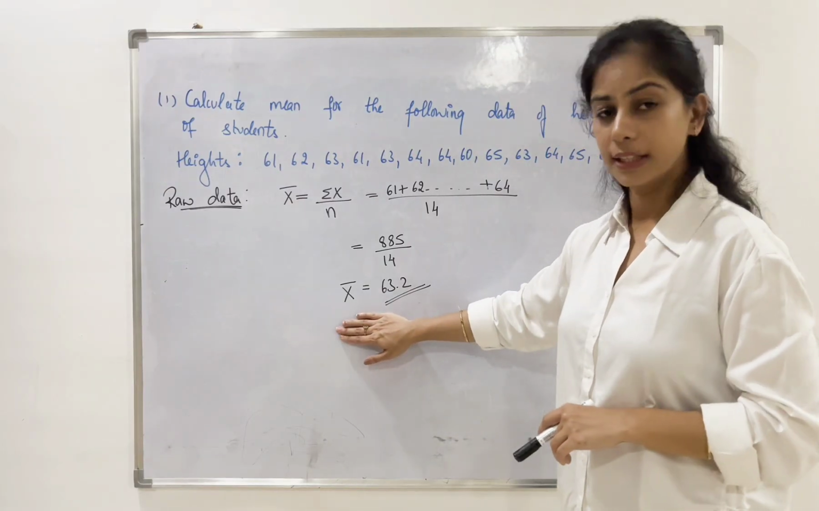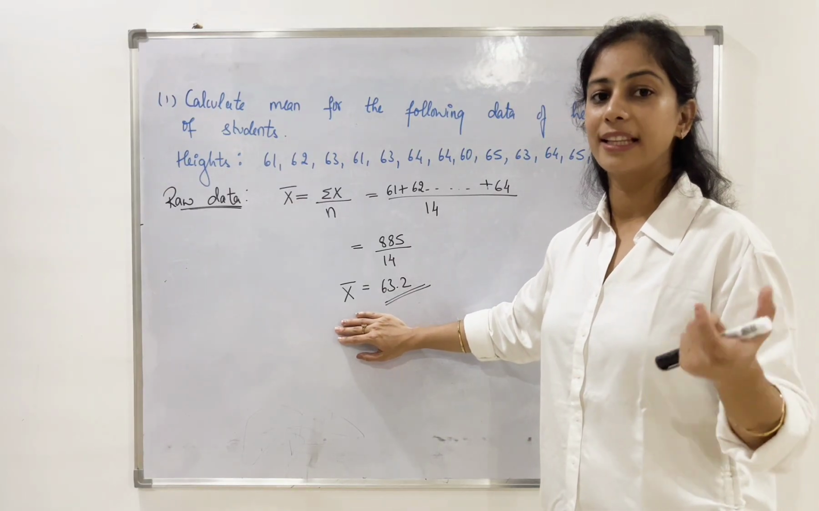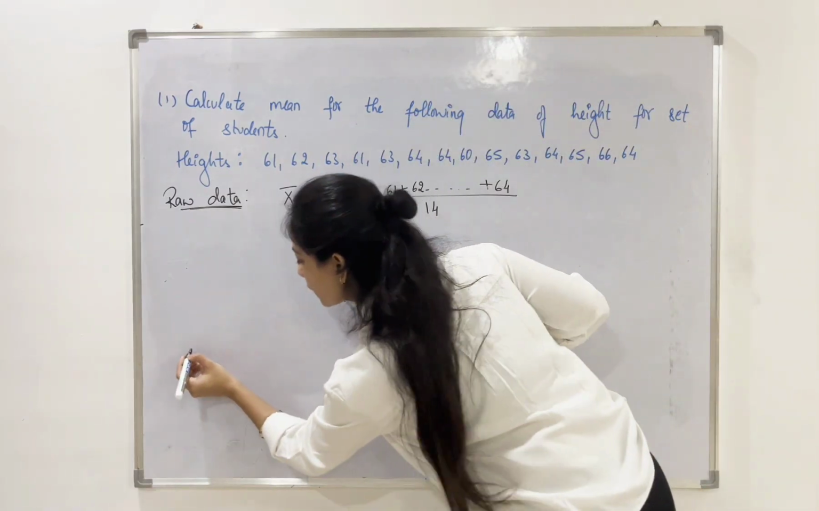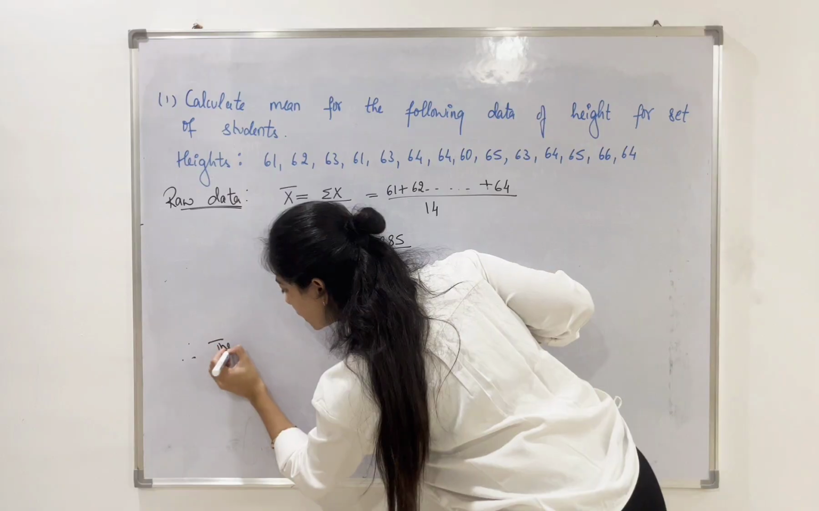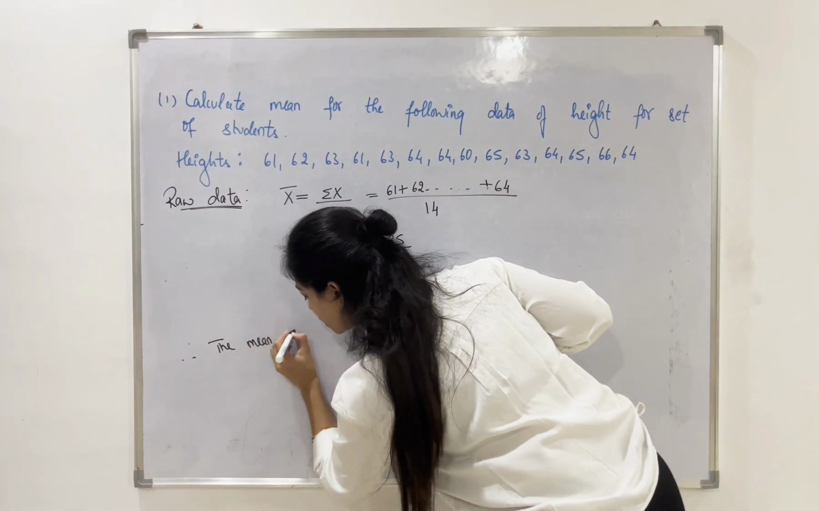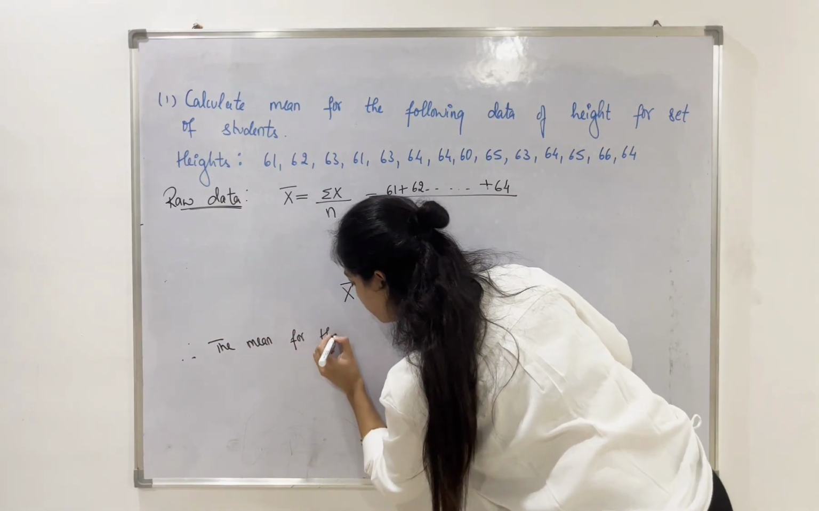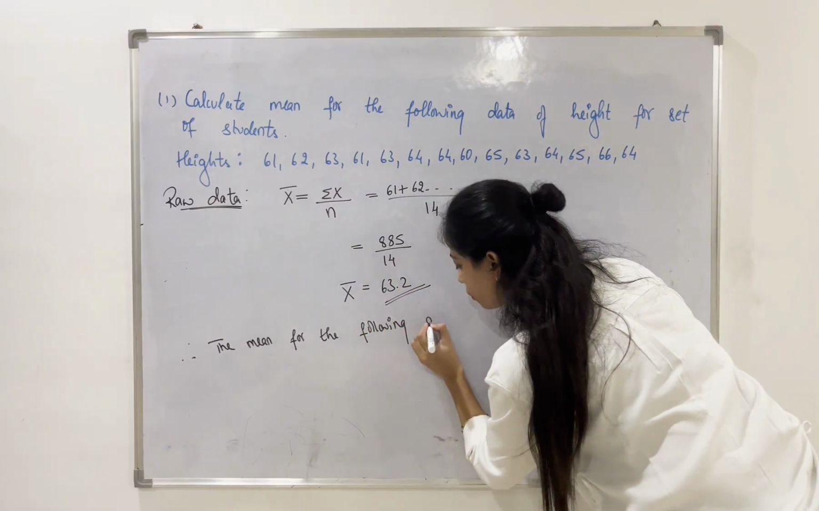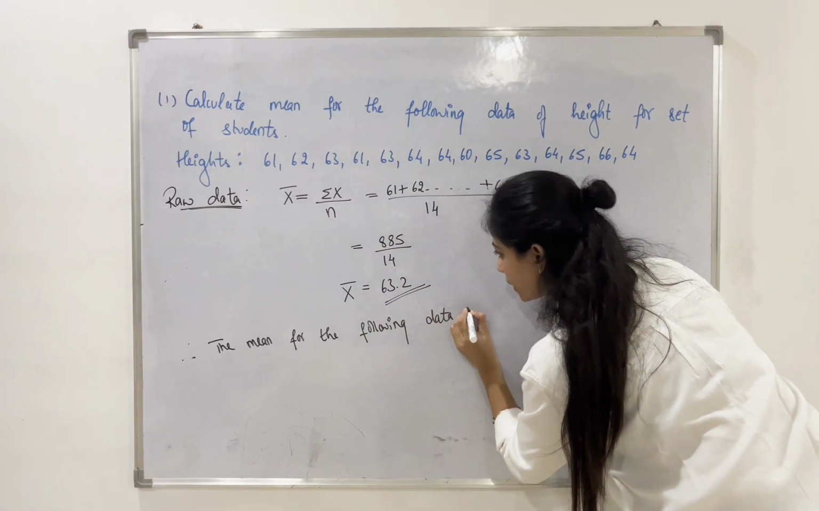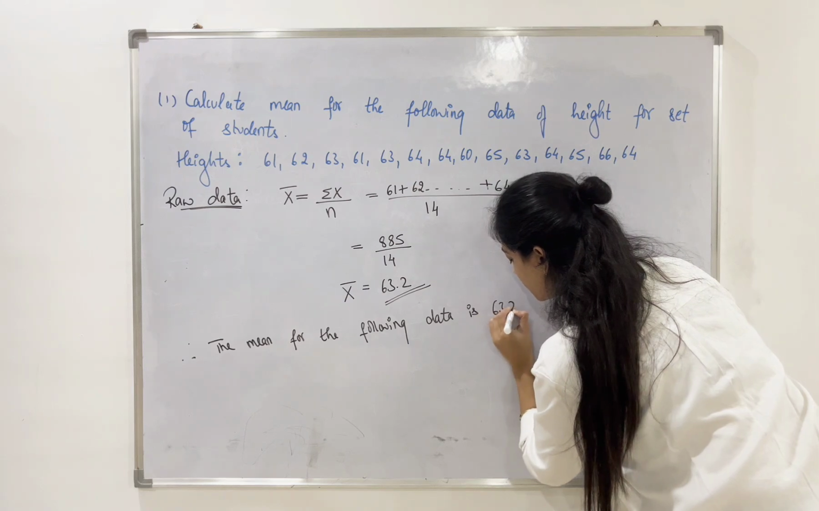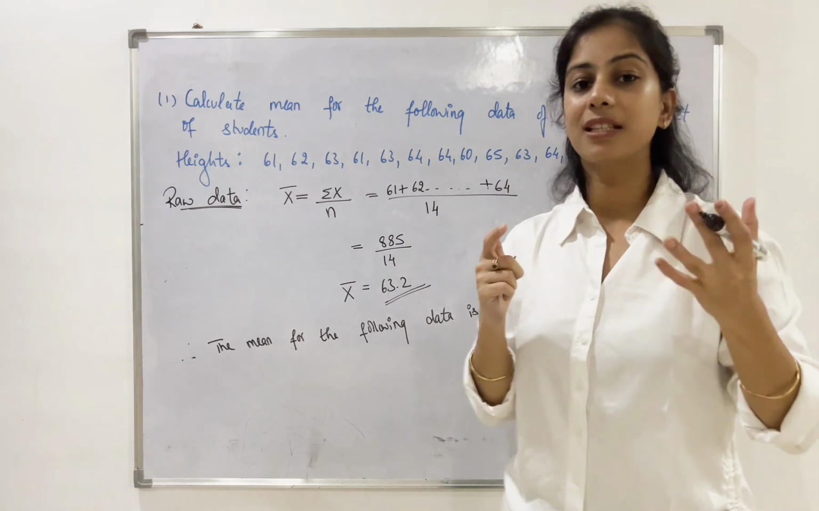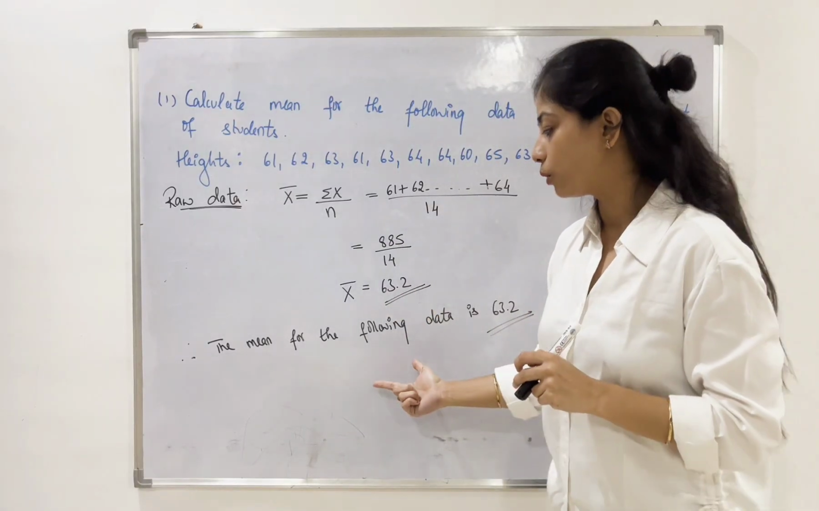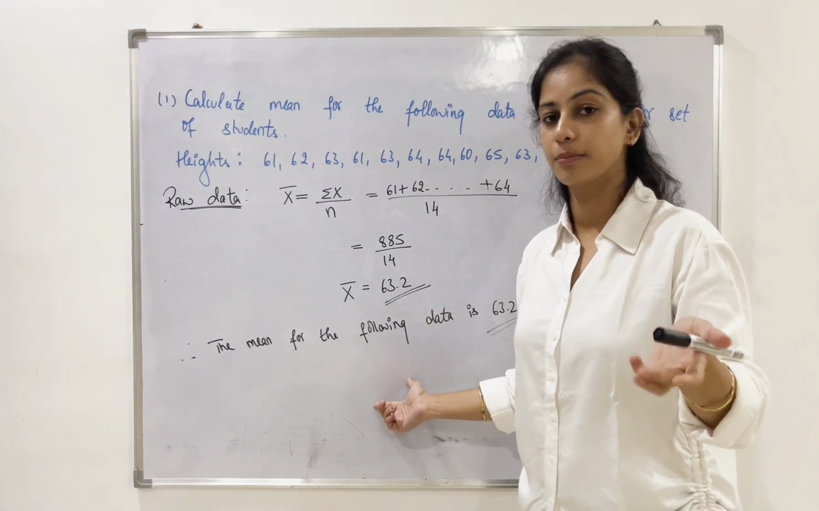Now once you get the answer, you simply need to write the conclusion, a one-liner conclusion telling that the mean for the following data is 63.2. This is really very important when it comes to exams. You need to give the conclusion because even this carries some marks.